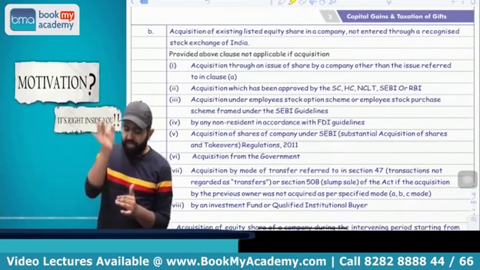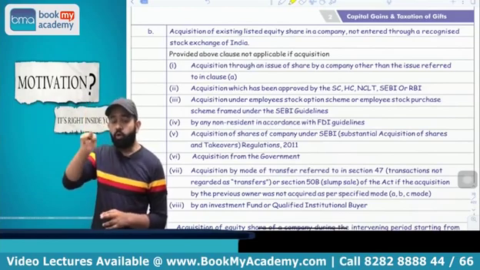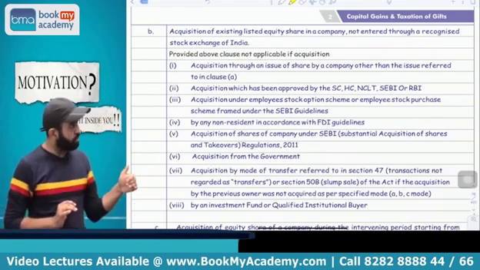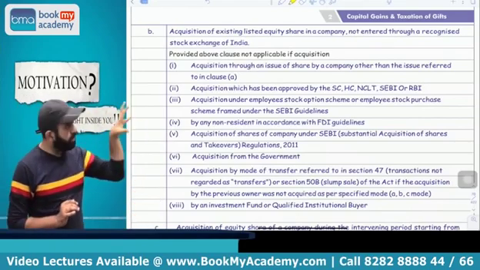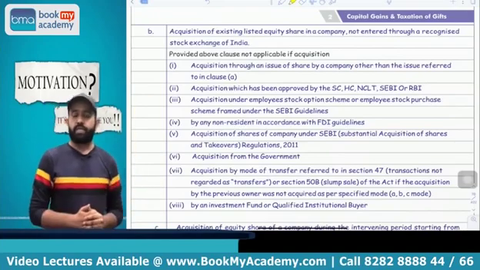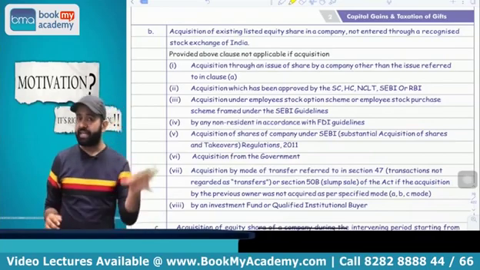Suppose any existing listed equity share is acquired, but that is not acquired through a recognized stock exchange. All people please pay attention. Existing listed equity share, but you are acquiring that share not through a recognized stock exchange, then 112 benefit is not available, but there are certain exceptions.